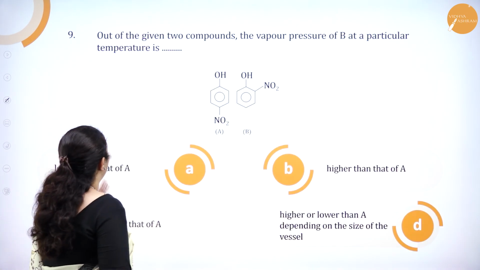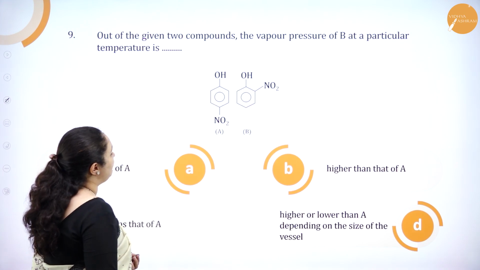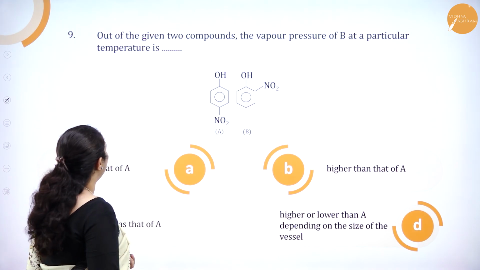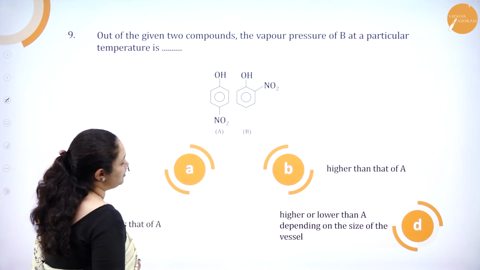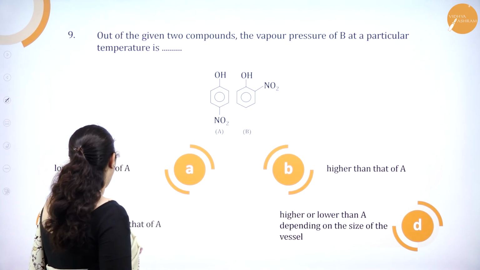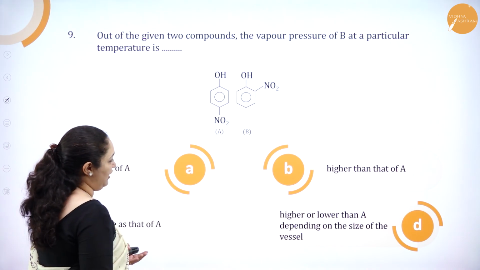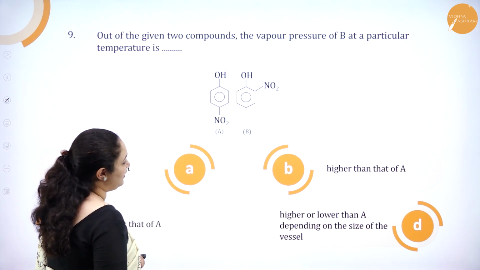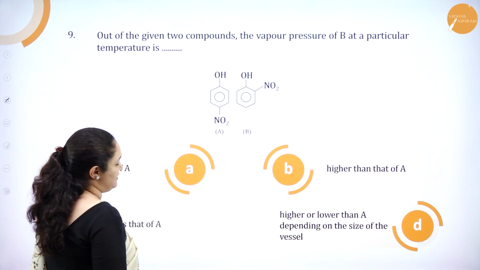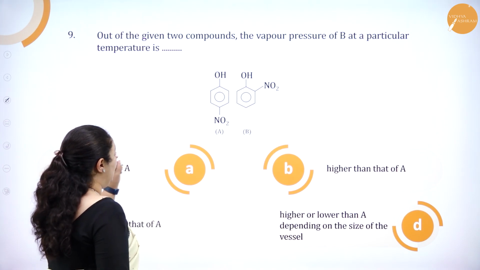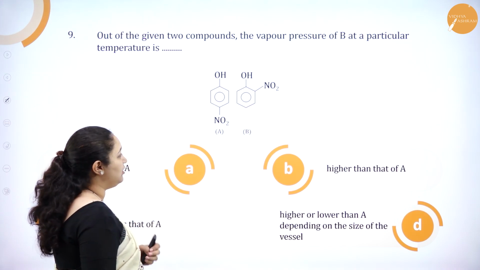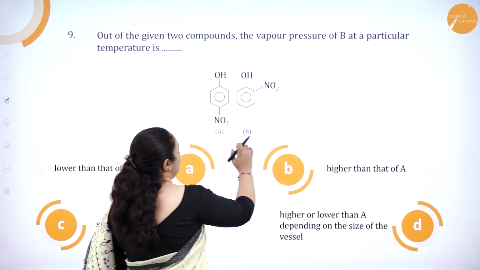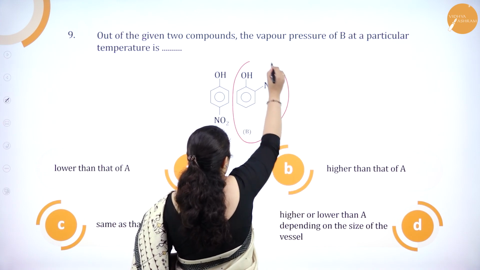Ninth question. Out of the given 2 compounds, the vapor pressure of B at a particular temperature is: option A, lower than that of A; option B, higher than that of A; option C, same as that of A; option D, higher or lower than A depending on the size of the vessel. So what is it? 2 compounds are given. The vapor pressure of B at a particular temperature is. So they are asking about the details about the vapor pressure of B.